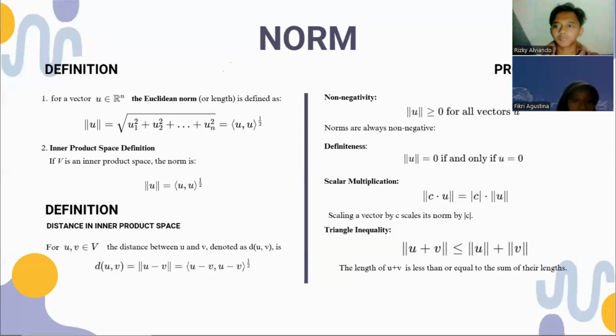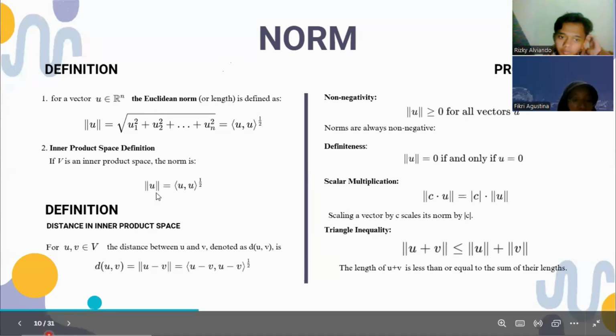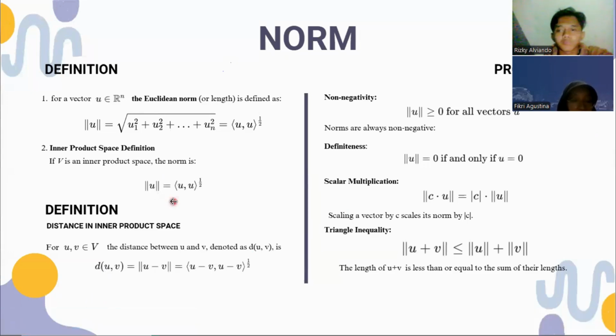The norm of u, denoted as double bar u, is equal to the square root of u1 squared plus u2 squared and so on up to un squared. And the inner product space definition: if V is an inner product space, the norm of u, denoted as double bar u, is equal to the square root of the inner product of u with itself. And the properties of norm, first is non-negativity.